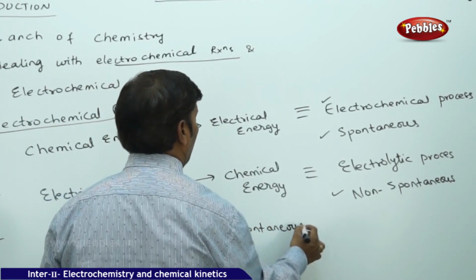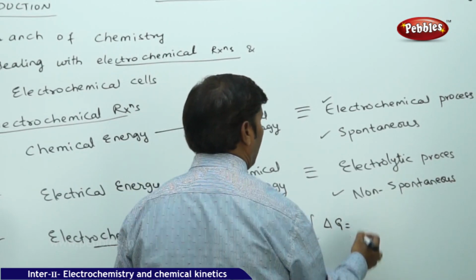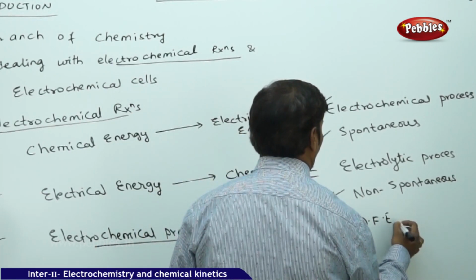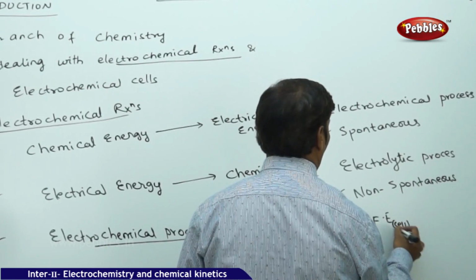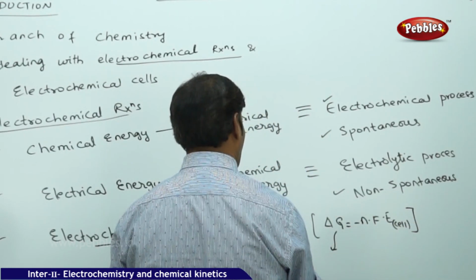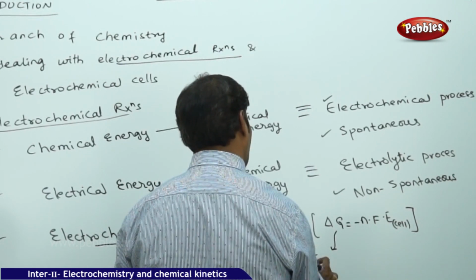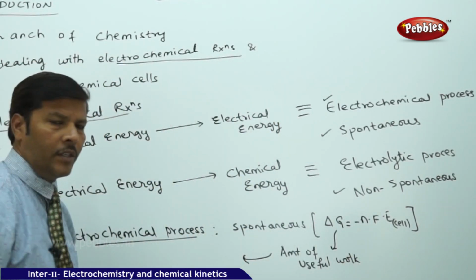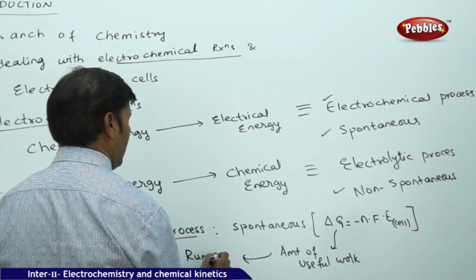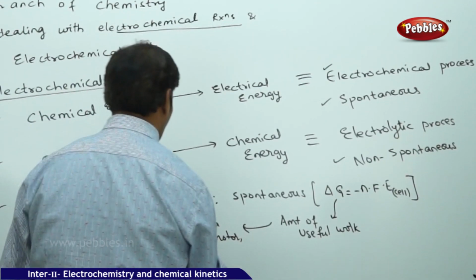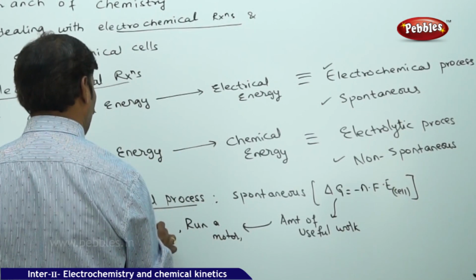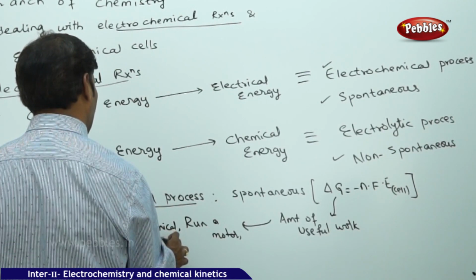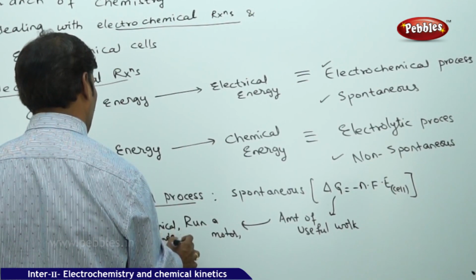If it is spontaneous, it should obey the condition delta G is equal to minus nF E of cell, where delta G is the amount of useful work which is used to carry out various applications, to run a motor, to run an engine, mechanical engines, and so on and so forth.